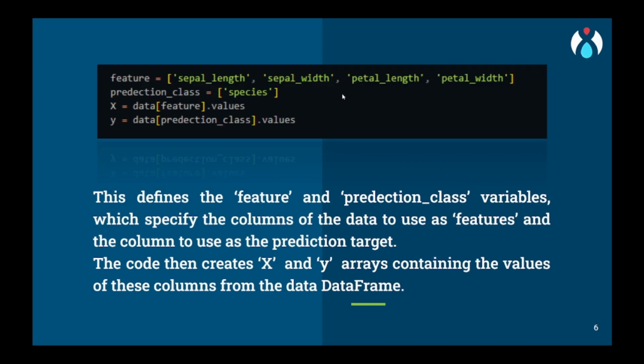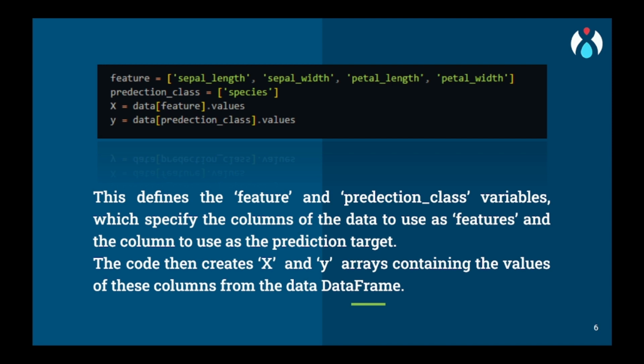For simplicity we have given it like this, though this is not a good practice. What programmers or machine learning engineers actually do, I will show you in VS Code. So we will define the features and prediction class. Features are nothing but the input data that the user will provide, and the prediction class is the variable that our model will predict.